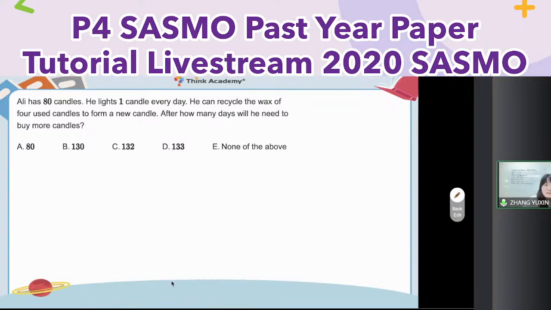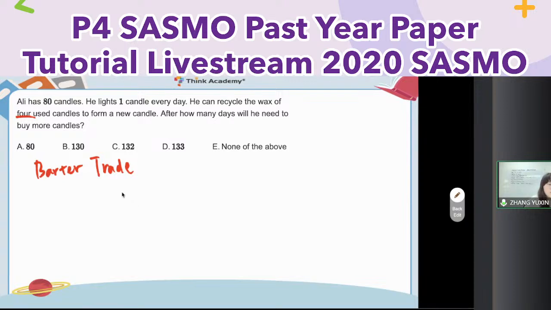Then let me see the next one. 8 candles. I can use some of them, redeem a new one. What's that? Is it butter trade? Right. So if I convert into, here are 80 bottles or 80 Cokes, and then he drinks 1 every day. Then use several empty bottles, can redeem a new one. It's the same as what we learned before, right?